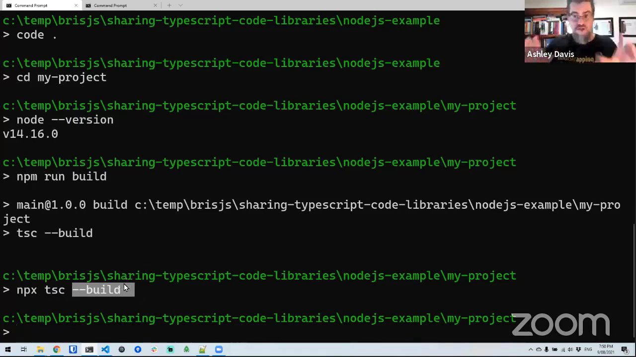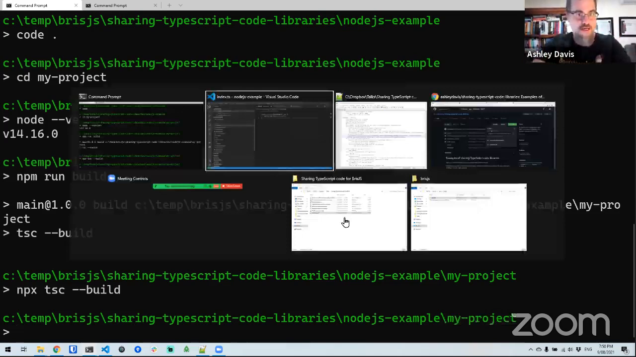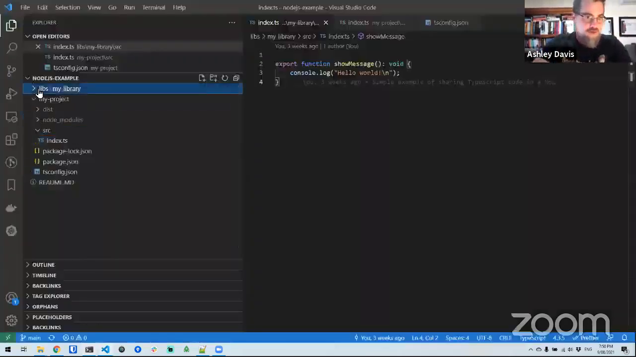So what it's doing is it's not just compiling the directory we're in. It's not just compiling my project, but it's also looking at what you've got in your project references, and it's going and compiling each one of those as well. So this is the first part of it. So once you've run that, we have in my project a dist directory.